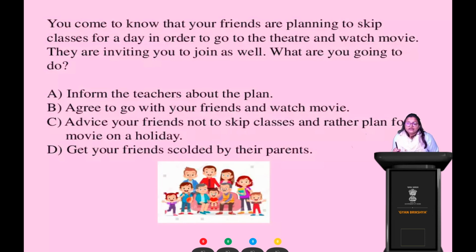Okay. Now, fine. So I think option C is the proper approach or the appropriate approach to the situation. That is, you will advise your friends not to bunk classes, not to skip classes, and they can go to watch a movie on any vacation, any holiday, any weekend. Sunday comes every week, right? So any Sunday. ঠিক আছে, তো আমার মনে হচ্ছে অপশন সি টা হচ্ছে প্রপার অ্যাপ্রোচ।